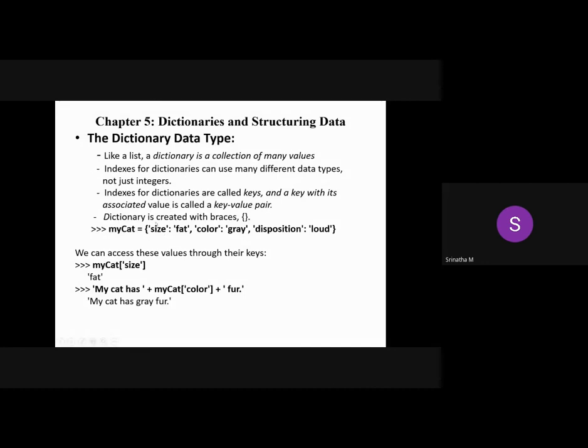This key can be anything, so I can access this value by using this key. Key is nothing but an index here, and the index can be anything. So you cannot say that the index starts at 0 in a dictionary. That concept does not hold good here. Indexes for dictionaries are called keys. These are all called keys, and a key with its associated value is what I call a key-value pair. This is called one item.